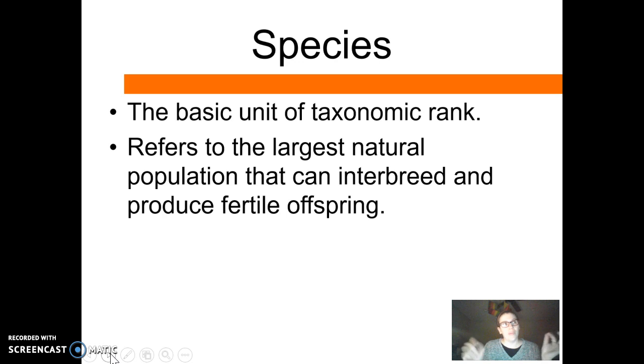And so though we can make a liger with the complete DNA structures of the lion and the tiger, when the liger tries to breed, it has gaps in its DNA and it will never be able to produce fertile offspring. So it gets a little tricky because yes, we can breed a lion and a tiger, but the offspring of that breeding aren't fertile, so they're definitely two different species.